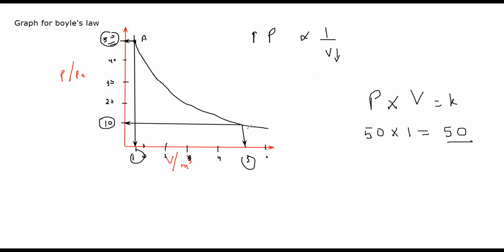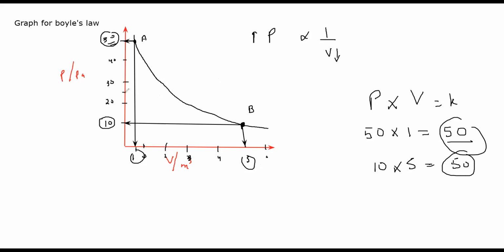Same thing, if I take another point, I can take it anywhere, I'm just taking simple points to explain the idea. So I took a point B. At point B, the pressure is 10 and the volume is 5. When I multiply them, what will I get? I will also get the same answer, which is 50. So this graph also shows that the two quantities are inversely proportional. I can take any point, and I will get the same result.